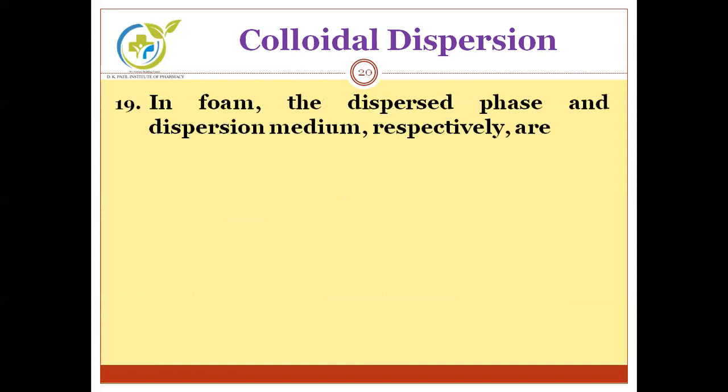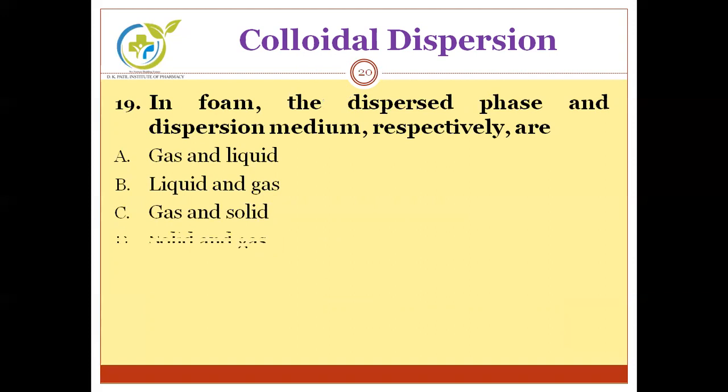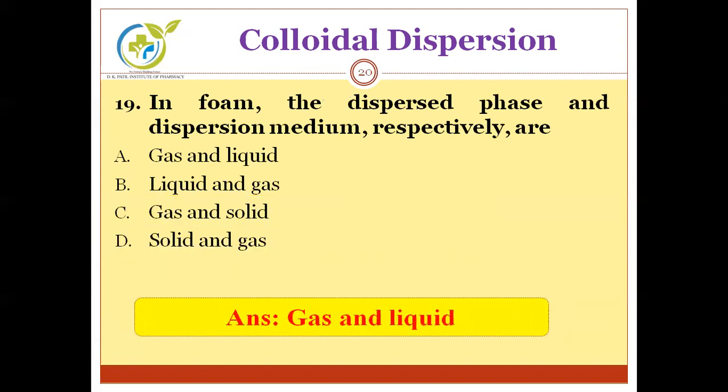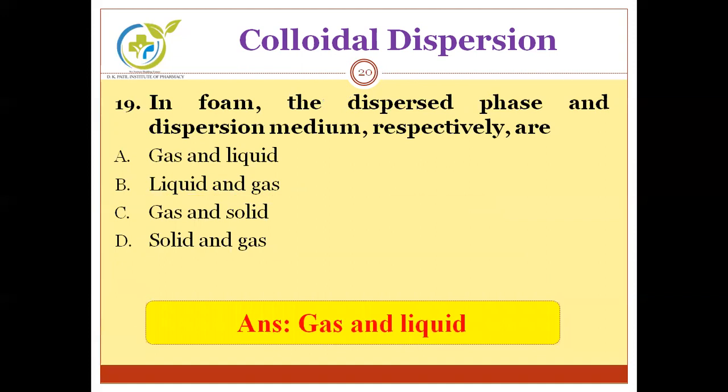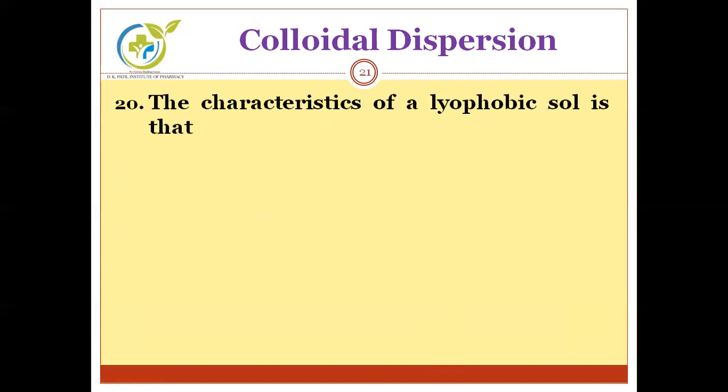In a foam, the disperse phase and dispersion medium respectively are. We have to guess in case of foam which is solute and which is solvent. Options are gas and liquid, liquid and gas, gas and solid, solid and gas. And the correct option is gas and liquid. In foam system, foam disperse system, gas acts as a solute, that is disperse phase, whereas liquid acts as a dispersion medium. Moving to the next question.